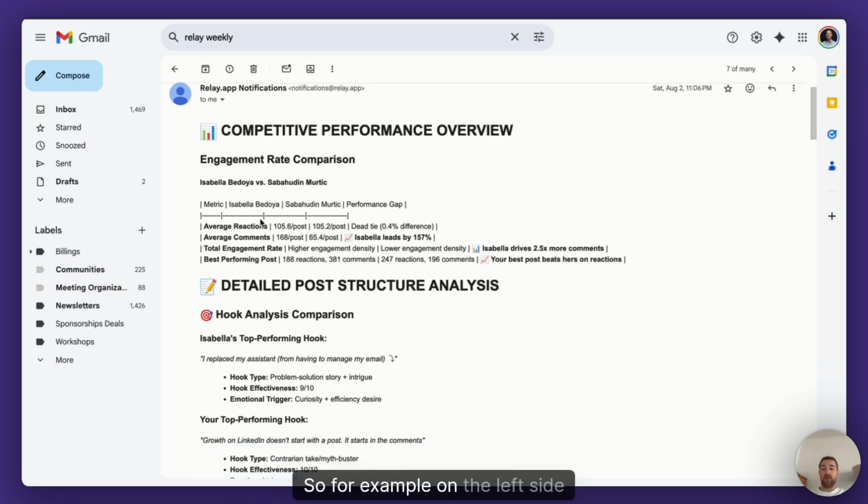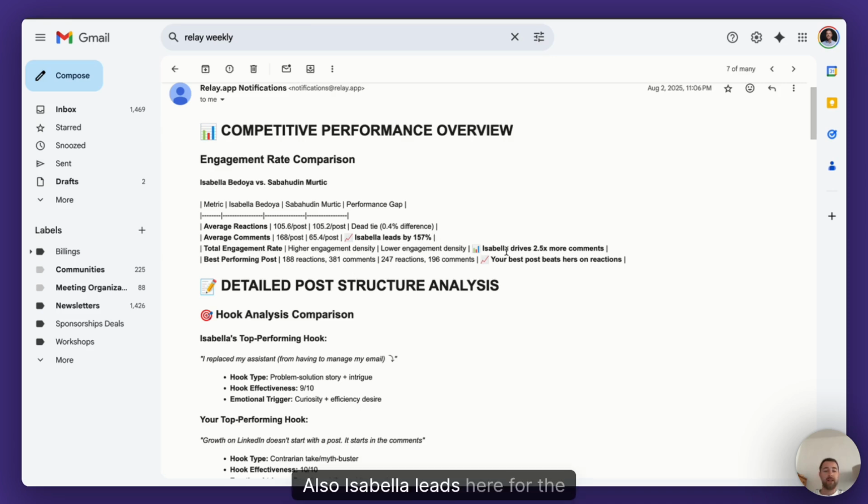So for example, on the left side is Isabella, on the right side I am. In this case, we have 160 likes per post. Now comments, I have 105.6 average reactions on my last 5 posts. I mean, Isabella has, and Isabella is on the left side, I'm on the right side, so it's almost a tie. Here Isabella leads by 157% for the comments.